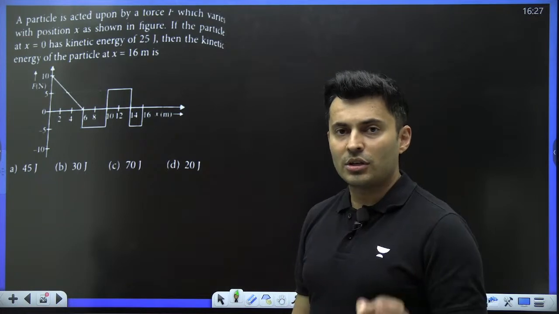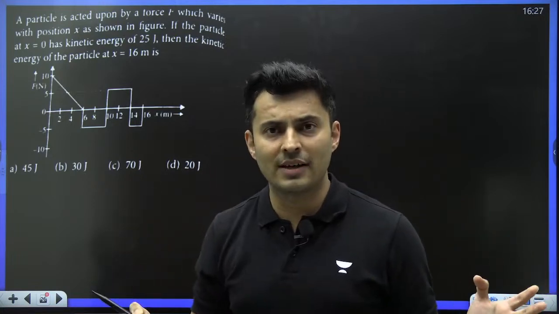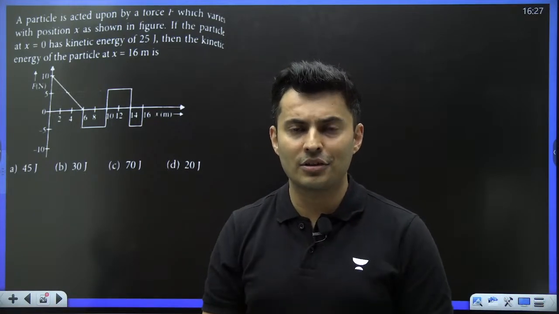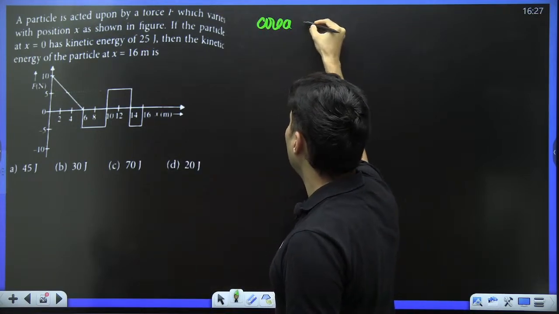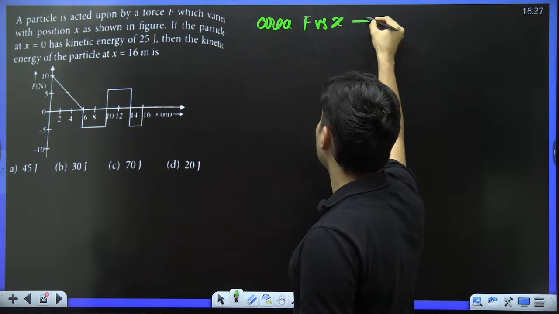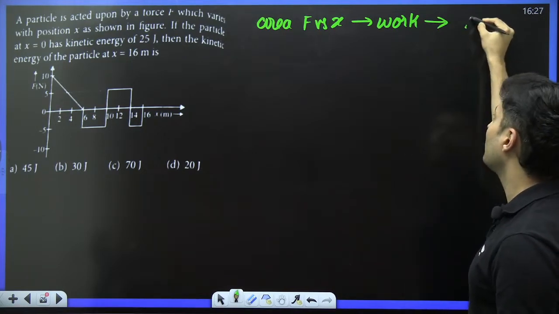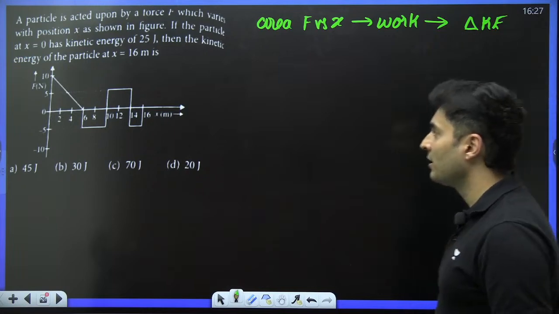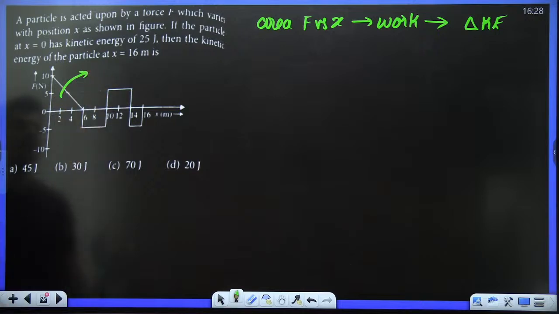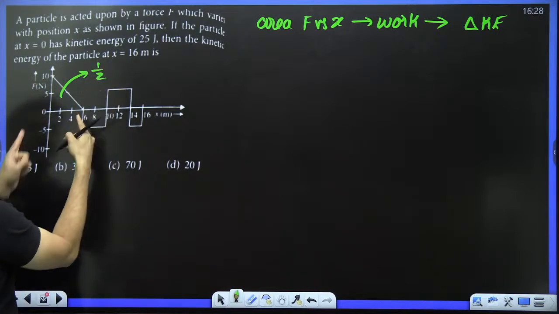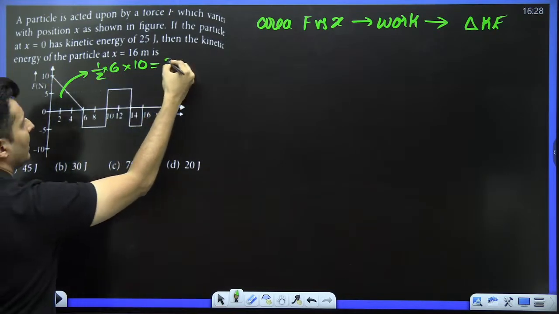From this particular question, you should understand, since initial is given, final is asked, graph of force and position is given, it clearly is a question on work kinetic energy theorem. And we all know that area under force versus position basically gives you work, and work kinetic energy theorem says that work is nothing but the change in the kinetic energy. So basically just find the area under this graph. If you notice, what is the area of this triangle? Half into base is 6, into height is basically 10, so this is nothing but 30.